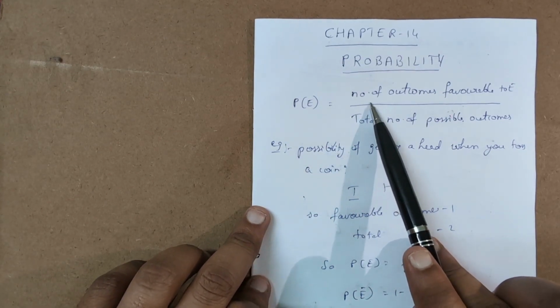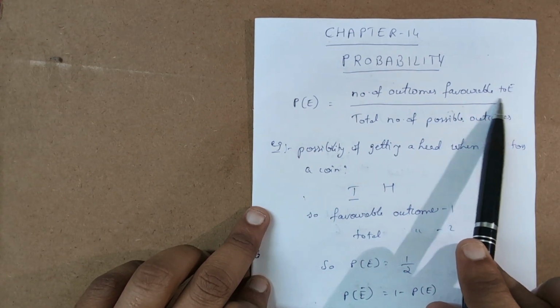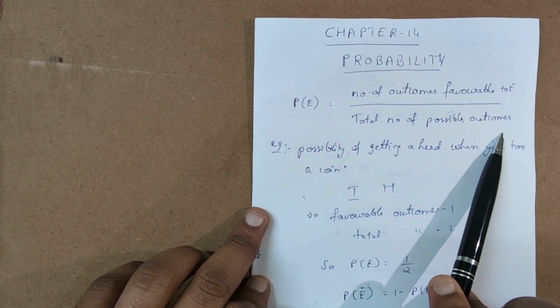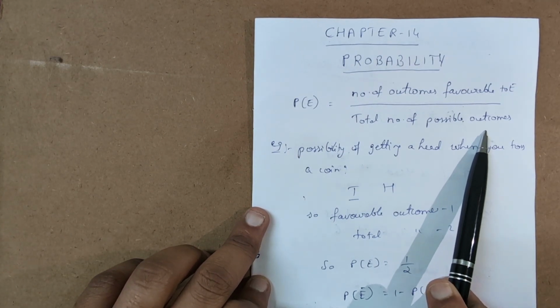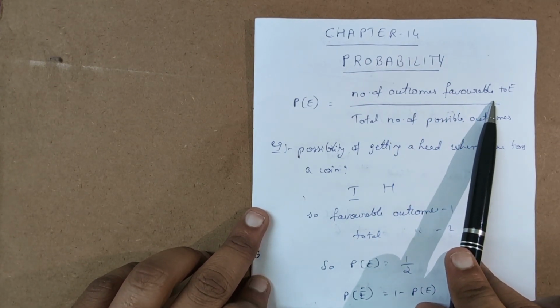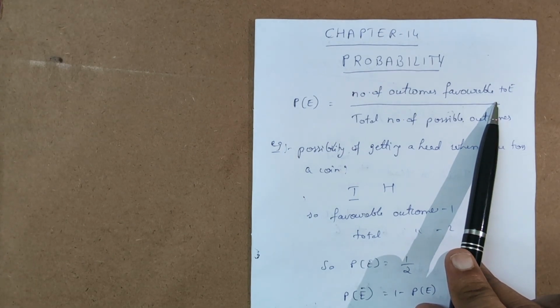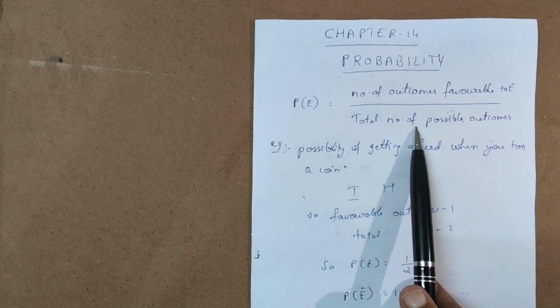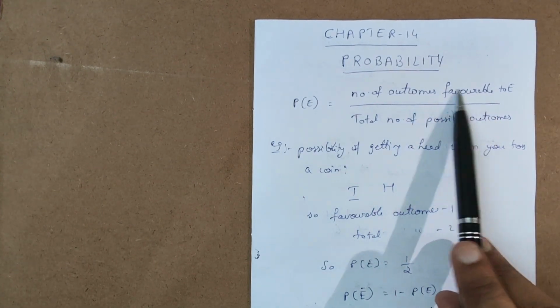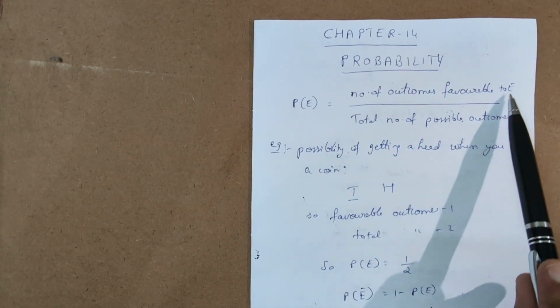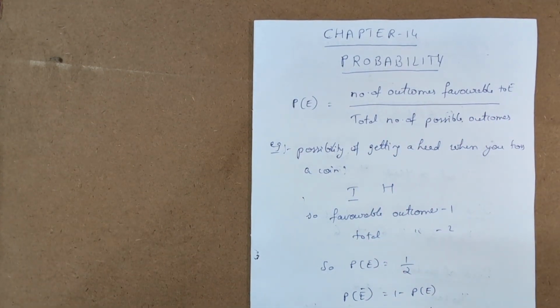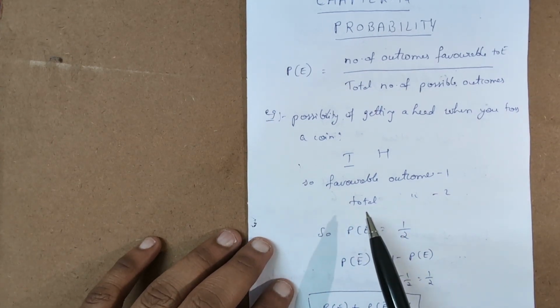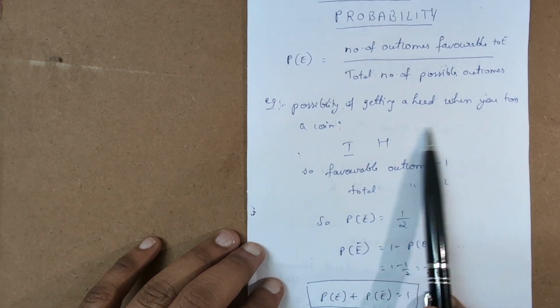Probability is the number of outcomes favorable to the event divided by the total number of possible outcomes. As I mentioned for the cricket match, the number of favorable outcomes, how many do I have? For win it is only 1, whereas the total cases are 2, that is win or lose. So the probability of winning the match is 1 by 2.